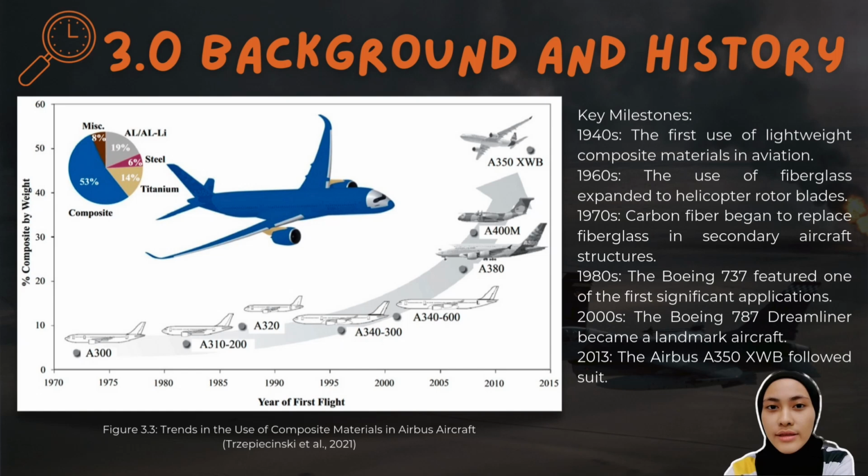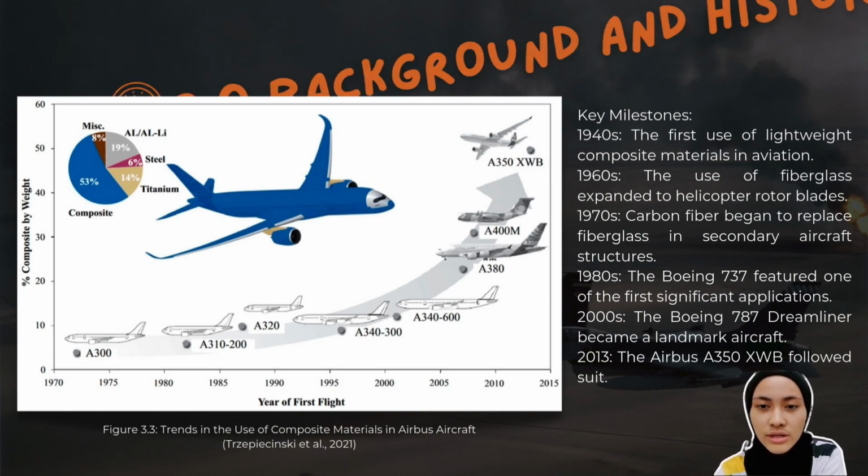In 1918, the Boeing 737 features one of the first significant applications of carbon fiber composite in its horizontal stabilizer. In 2000, the Boeing 787 Dreamliner became a landmark aircraft utilizing approximately 50% composite material in its structure. The last one, 2013, the Airbus A350 XWB followed suit, extensively using carbon fiber reinforced plastic throughout its design.